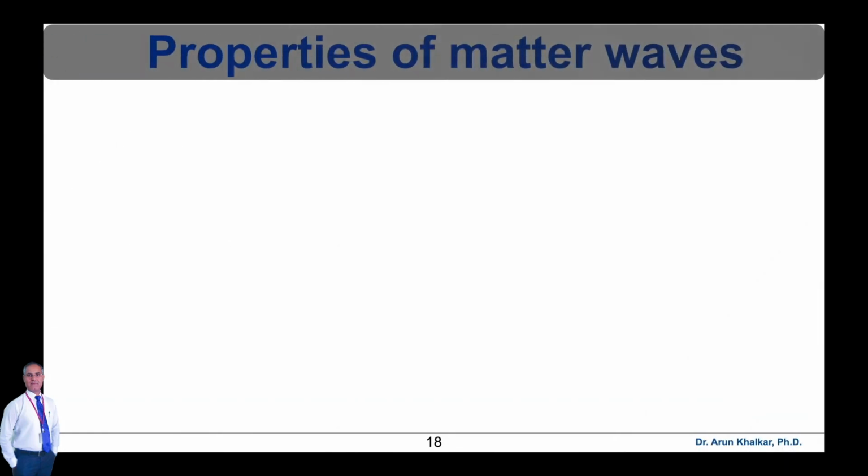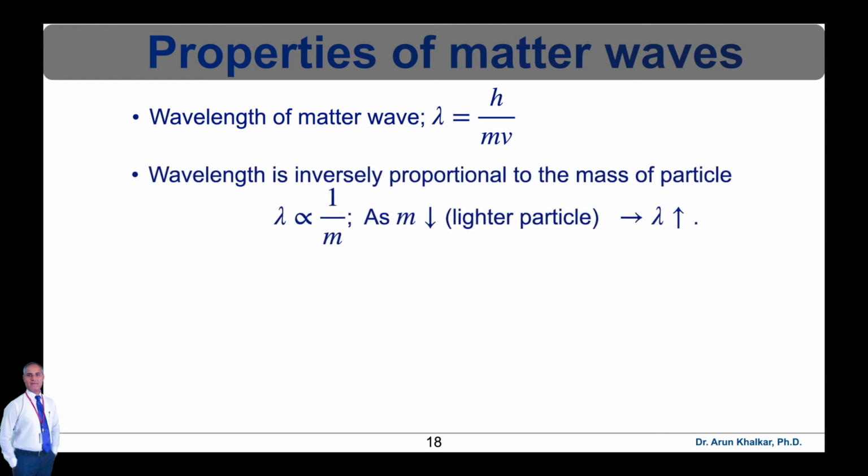Now let's see the properties of matter waves. Matter waves are different from electromagnetic waves associated with the particle. That is, matter waves are not electromagnetic waves. Hence lambda is independent of the charge of the particle. Therefore we can write the wavelength of the matter wave, as we have discussed before, lambda is equal to h upon mv. Wavelength is inversely proportional to the mass of the particle.